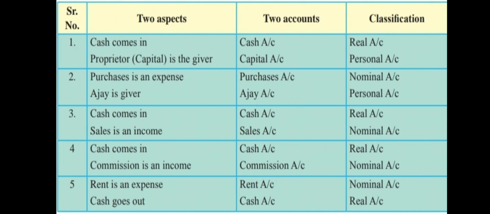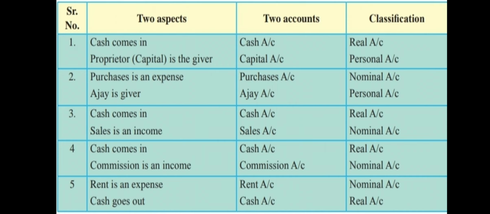Then fourth one is received commission. Okay, so received commission, that is it's an income. Commission is an income, right? So I am receiving something, commission is an income, cash is coming in. Now commission will not come alone, I will receive it in some form, that is here the form is cash. Okay, so cash is coming in the business and commission is being paid. So commission is an income, cash is coming in. Cash is an asset, real account. Commission is an income, nominal account.